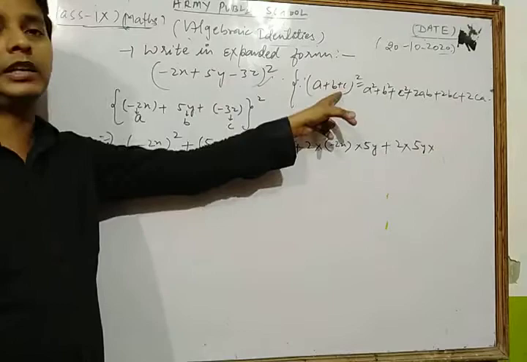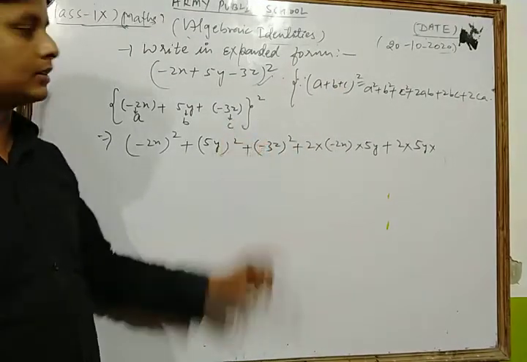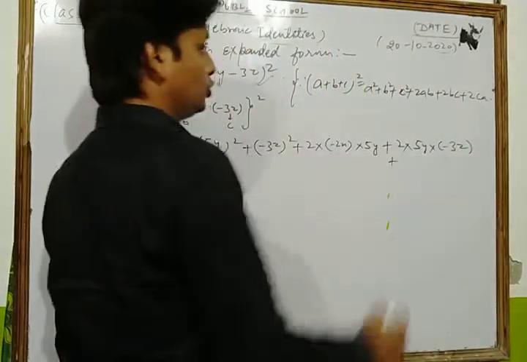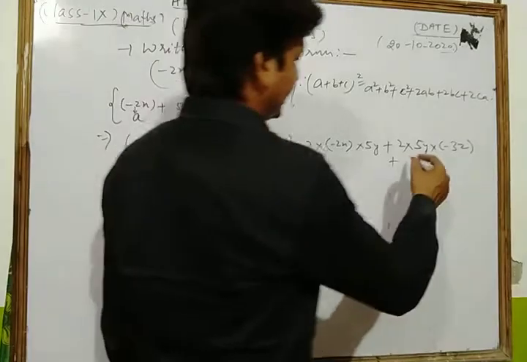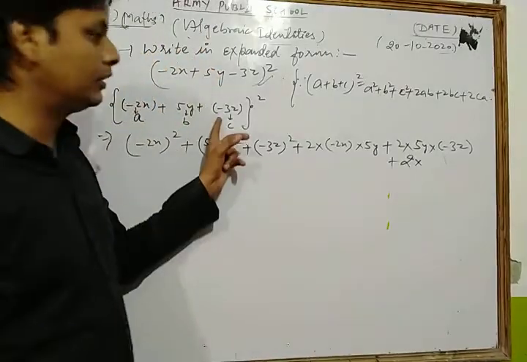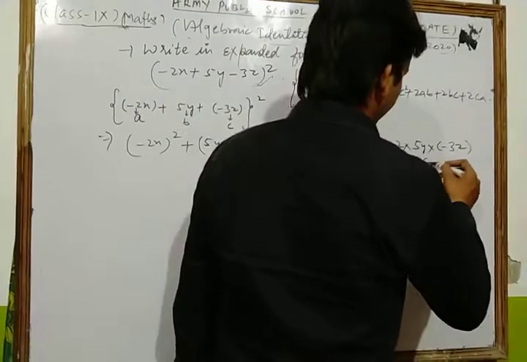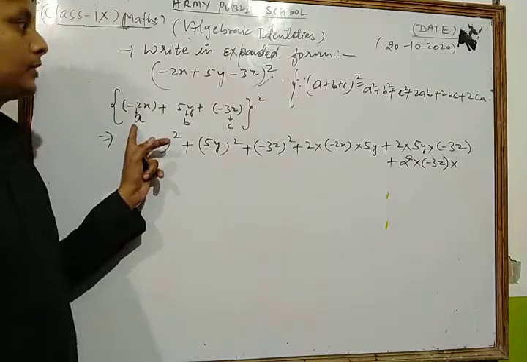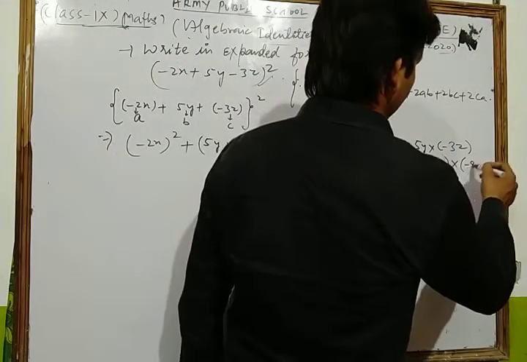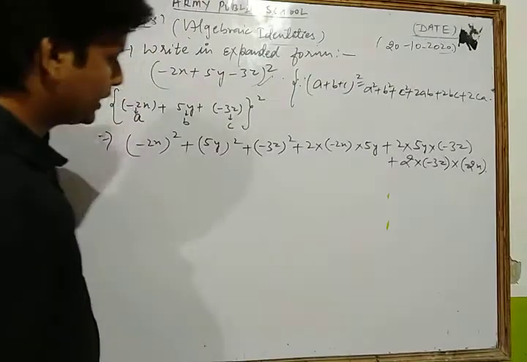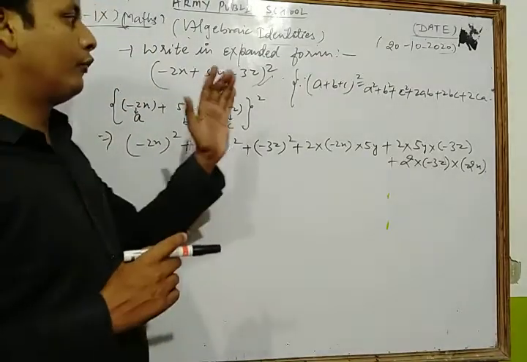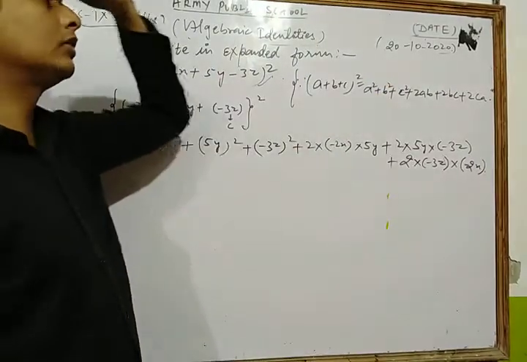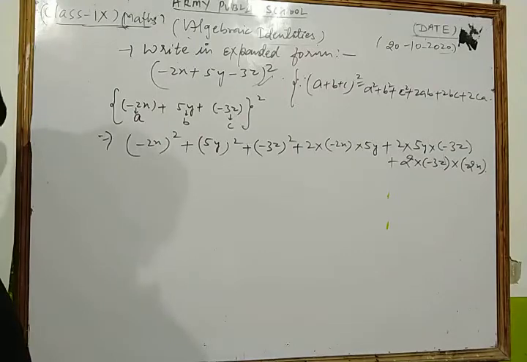So here the value of c is minus 3z. Okay, 2bc, so here we write minus 3z, plus 2ca. 2 we write as it is. Now c means minus 3z, so here we write minus 3z. C into a: a is minus 2x. Okay, minus 2x. Now, dear student, first of all, we put all the values based on the identities. Okay.